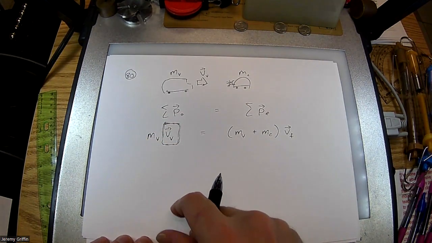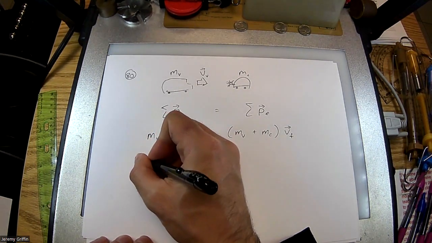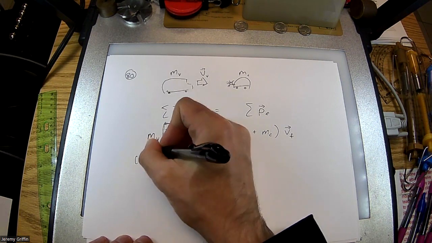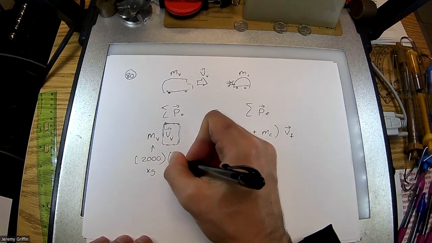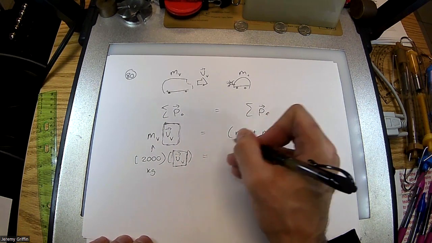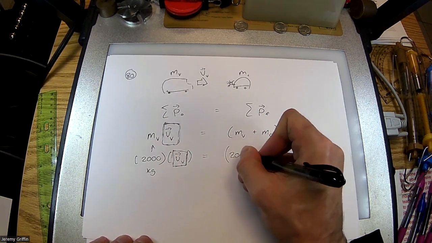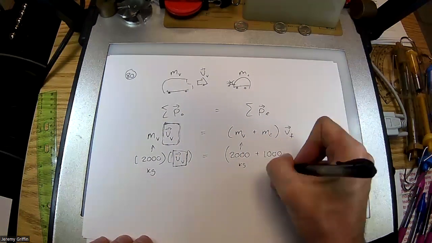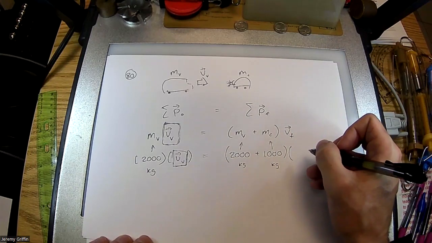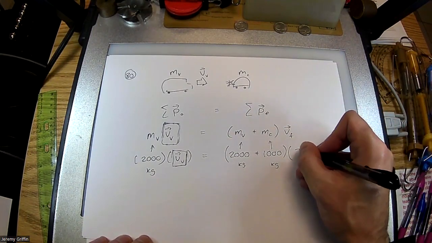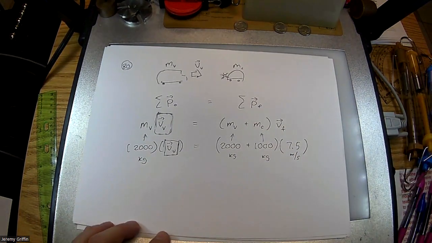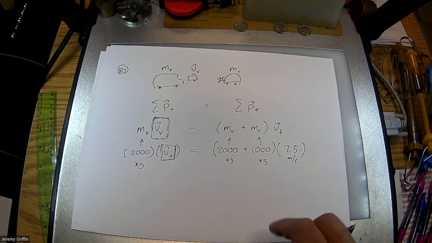I'll make up my own numbers, a little bit different. Suppose my van is this many kilograms. And how fast is it moving? Well, got to figure that out. Velocity of the van. And then here's the mass of the car, maybe this many kilograms. And then it told you how fast they slide together. Make up something, maybe this many meters per second. So what velocity of the van would have led to all that?